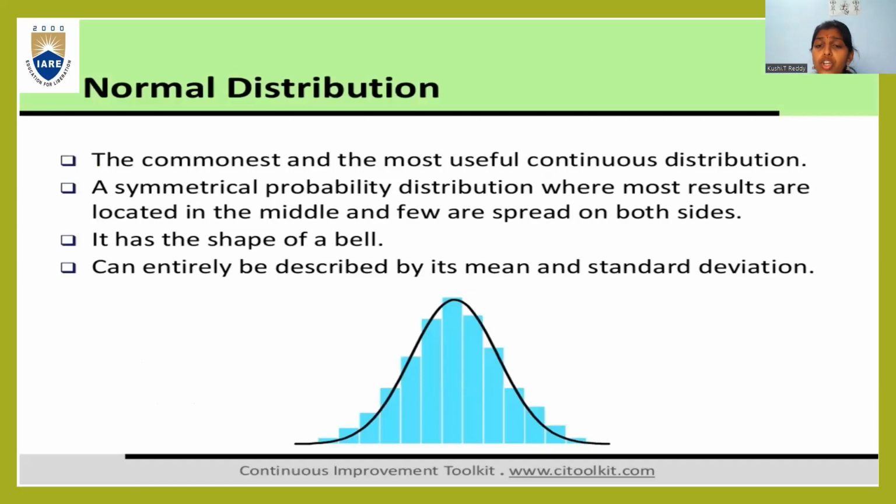The commonest and the most useful continuous distribution is called the normal distribution. A symmetrical probability distribution where most results are located in the middle and few are spread on both sides of the curve is called a normal distribution. It has the shape of a bell, so it is also called a bell curve, or a Gaussian distribution. It can be entirely described by its mean and standard deviation. So you can describe a normal distribution by only two things, that is mean, which is mu, and standard deviation, which is sigma.